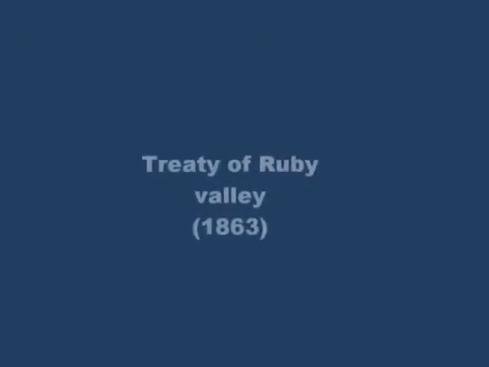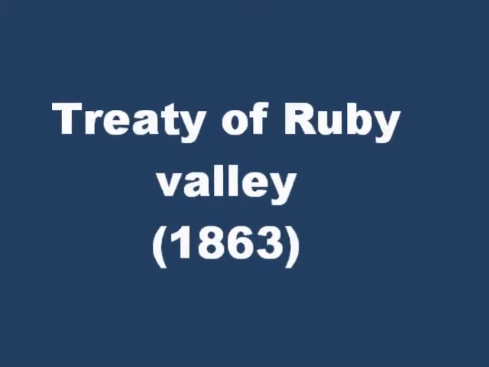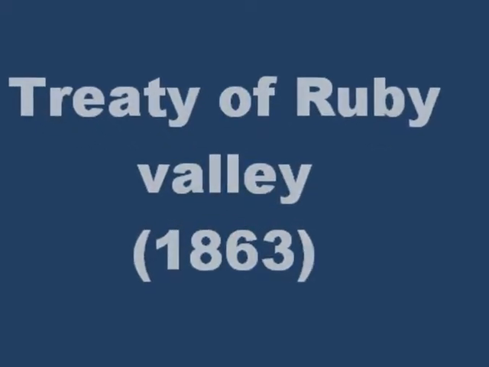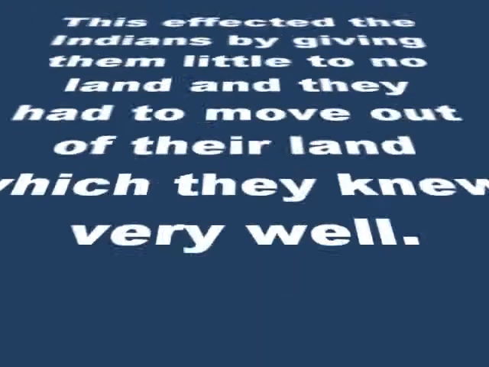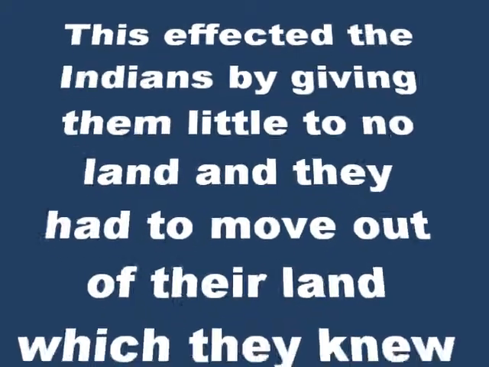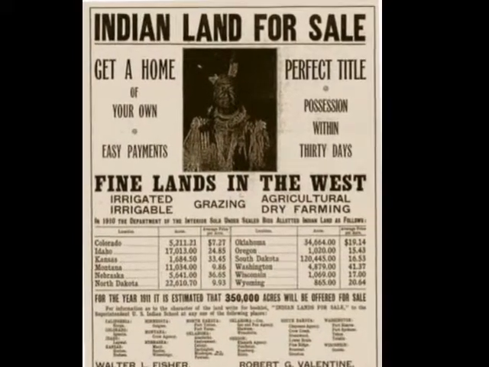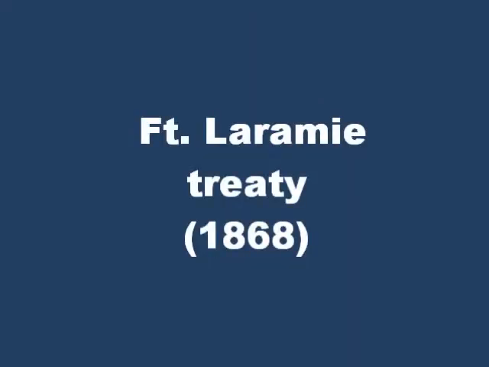The Treaty of Ruby Valley was signed between the Western Shoshone Nation and the United States, creating the state of Nevada. The Fort Laramie Treaty was signed with the Sioux to bring peace and to give Dakota's territory, known as the Black Hills.